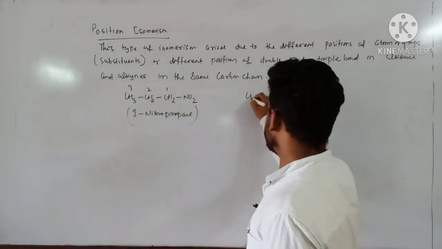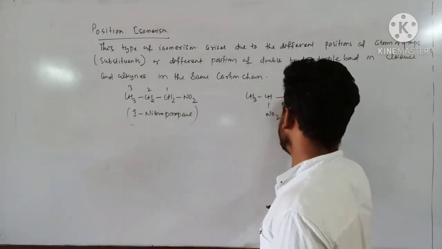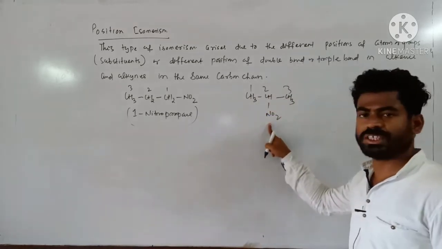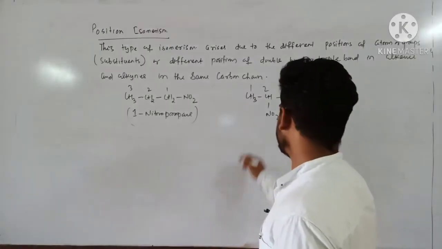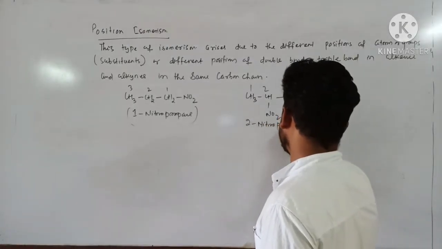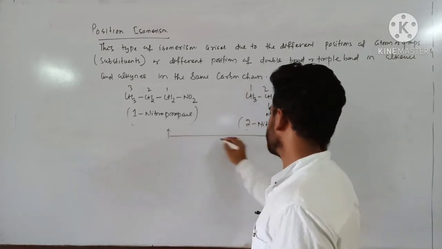With a similar carbon skeleton: CH3, CH, NO2, CH3. Here the position of the nitro group is changed. It is attached to carbon number 2. So 2-nitropropane. These two are position isomers.